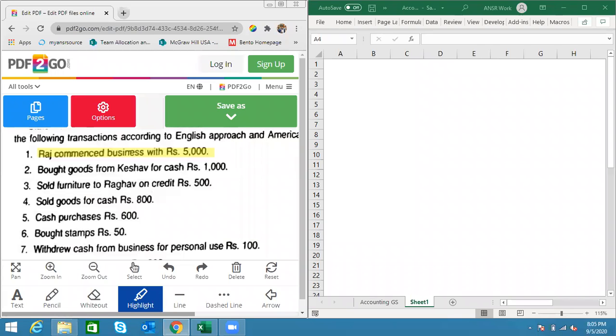Mean, what all topics are covered in the previous sessions? Sorry, come again. What all topics have been covered in previous sessions? So we have covered journal, then ledger, then trial balance, then a part of the final accounts. When I say final accounts, I mean the preparation of trading account, profit and loss account, and balance sheet. Yep. So that's where we are, and we are way behind, sir.